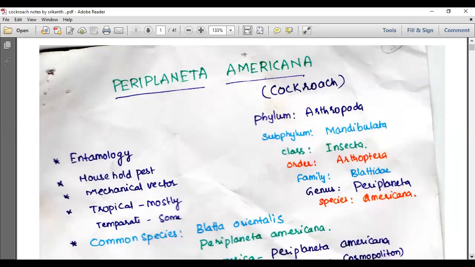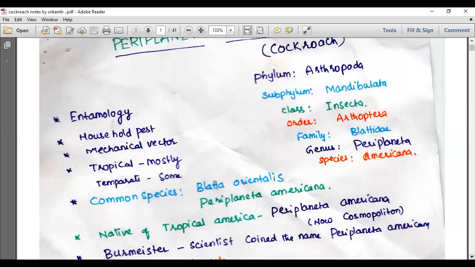And entomology. What is entomology? The study of insects is called entomology. The cockroach is a household pest. It is a mechanical vector, which means it spreads various kinds of diseases. We said mechanical vector contamination, like Entamoeba histolytica, spreads through cockroaches and houseflies.